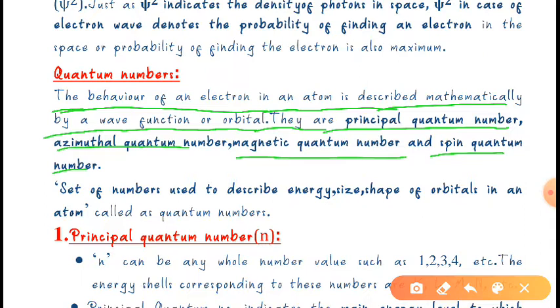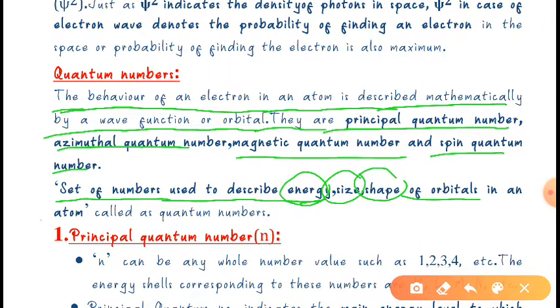It is nothing but a set of numbers used to describe the energy, shape, and size of the orbitals in an atom. This is called the quantum number.